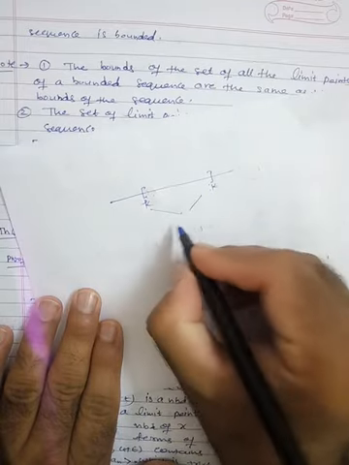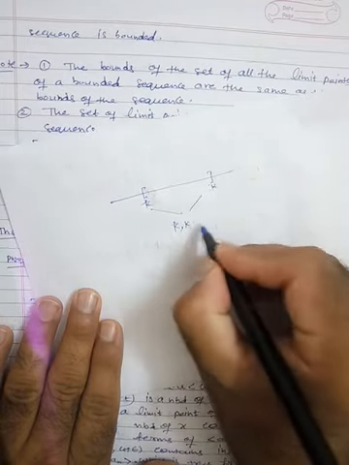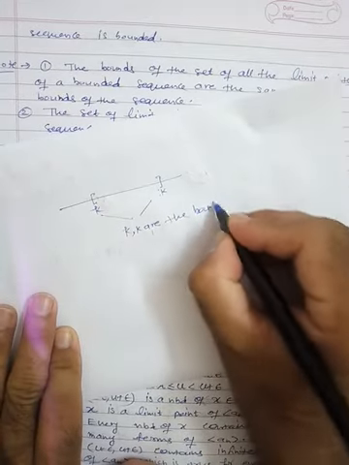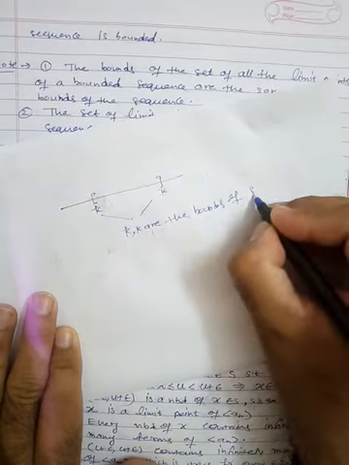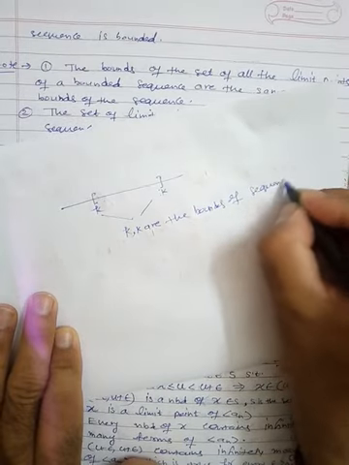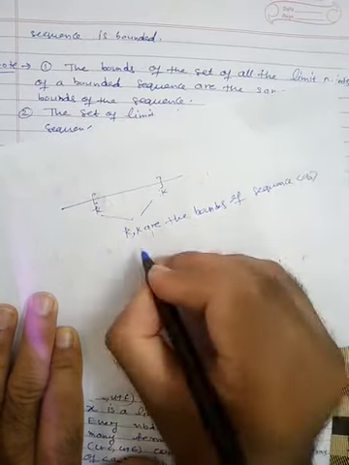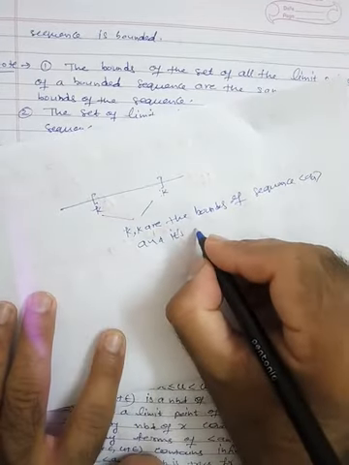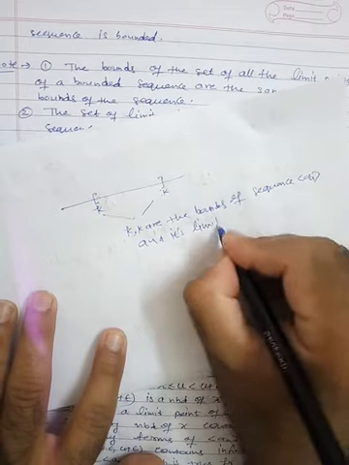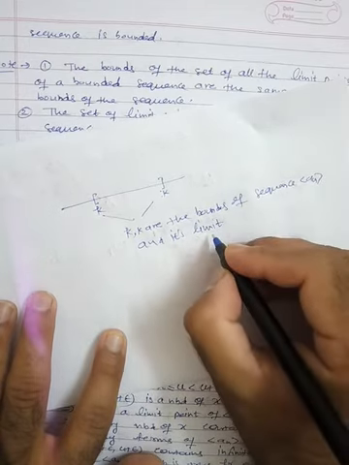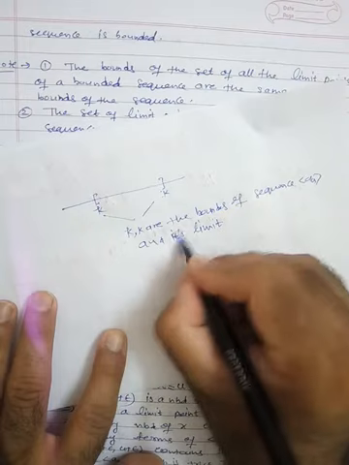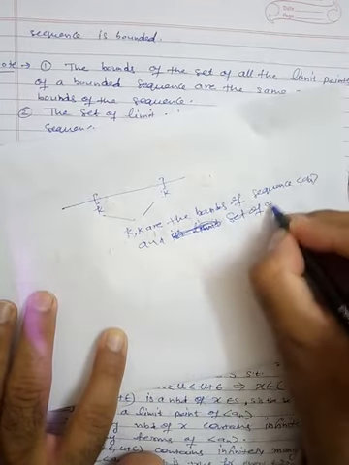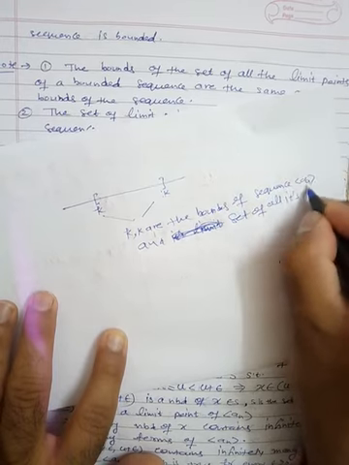So small k and capital K are the bounds of the sequence An and of the set of all its limit points.